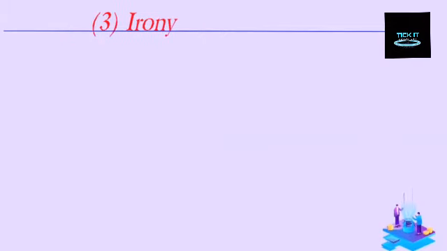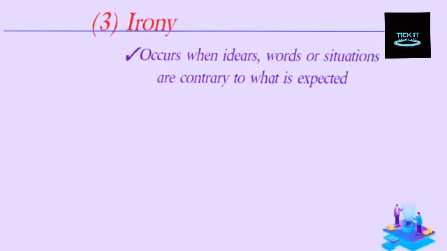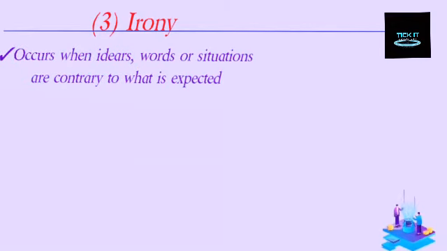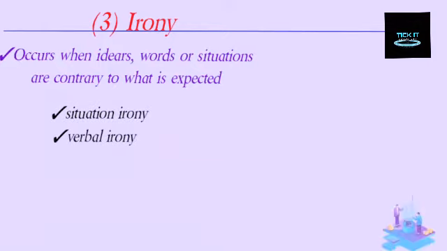We have irony. Irony occurs when ideas, words, or situations are contrary to what we expect. We have two types of irony. We have situational irony and verbal irony. Situational irony occurs when a situation is quite different or opposite of what we would expect. Verbal irony, also known as sarcasm, occurs when a person says one thing but intends another that is opposite.